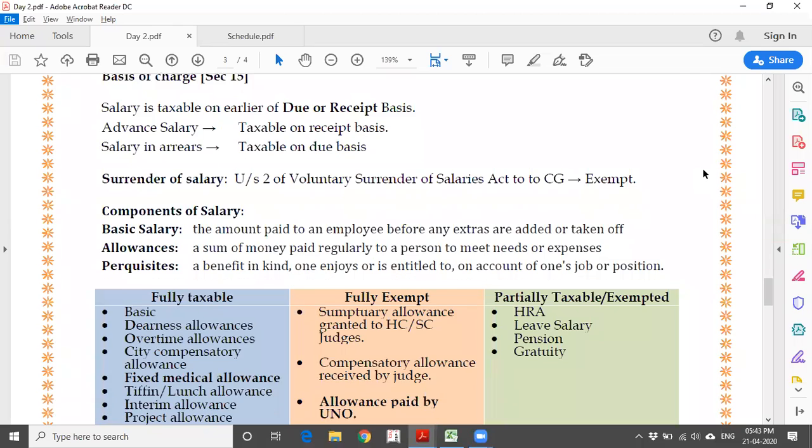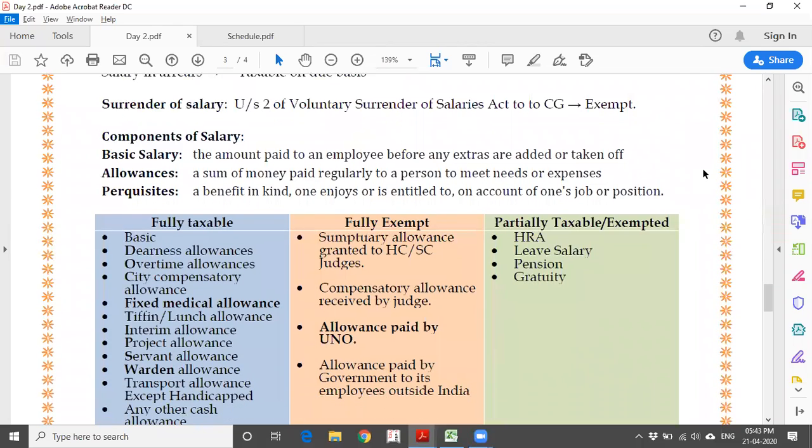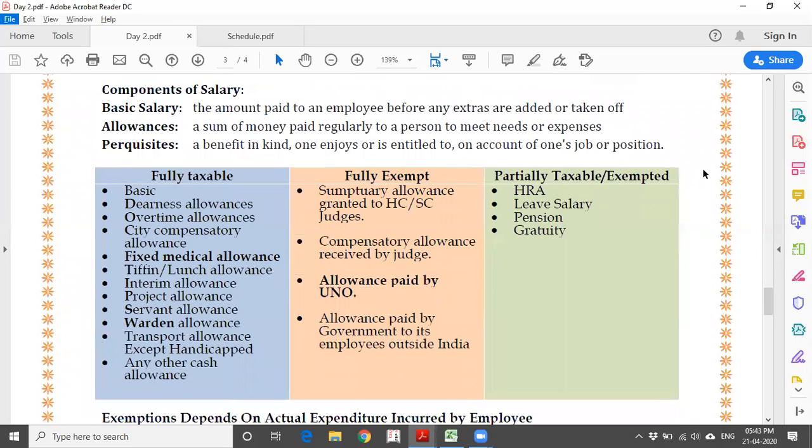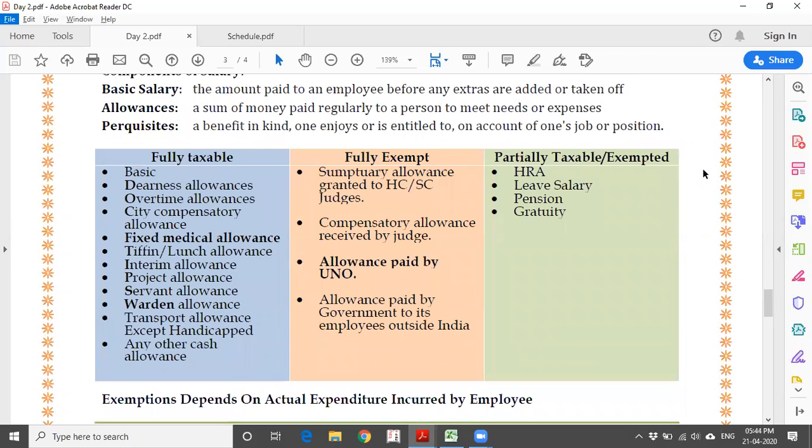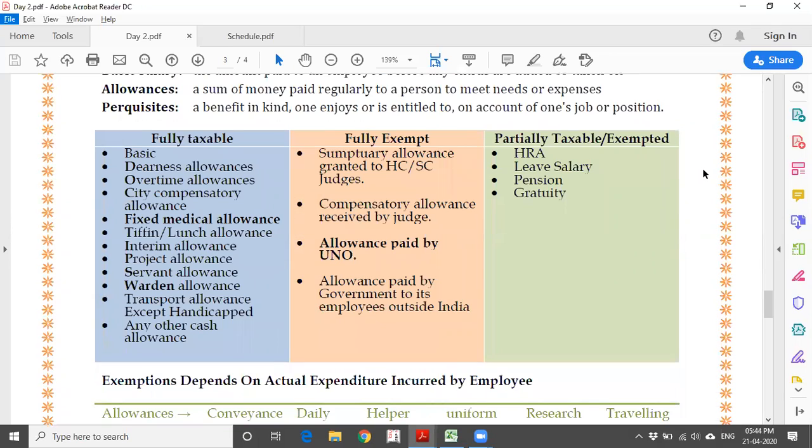Now, I said there are certain allowances and perquisites. What is an allowance? The cash benefits they have given, we call allowances. The non-cash benefits they have given, we call perquisites. Basic salary is 100% in cash, you are going to tax it. They have listed three categories. It is illustrative, not an exhaustive list. Because of limited time, I wanted to cover these points.